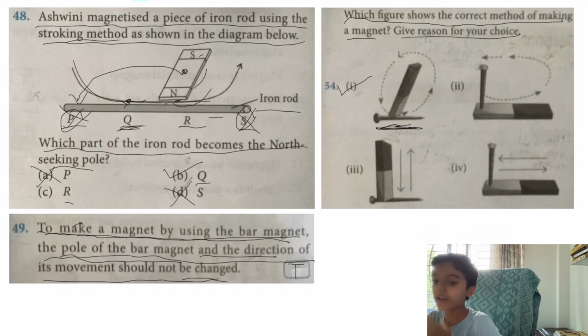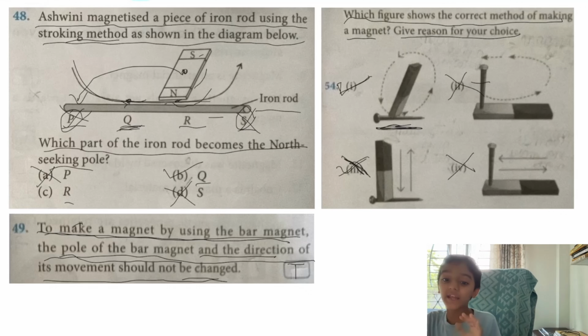Let's check other options. I know they are wrong, but let's check. Here, this iron nail is being stroked on the bar magnet. This is false. Through this method, the iron nail cannot become a magnet. Now, third option, the bar magnet is being lifted down. This is also not a method of making a magnet. It should be the stroking method, but this is not. So this option is wrong. Next option. Here the iron nail is being swiped left, right. And this is also not a method of making a magnet. So this option is also wrong. So the only correct option is option first.